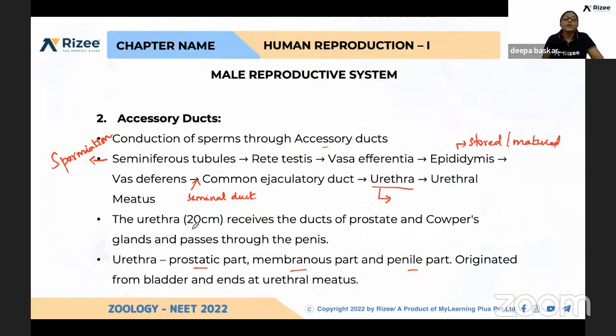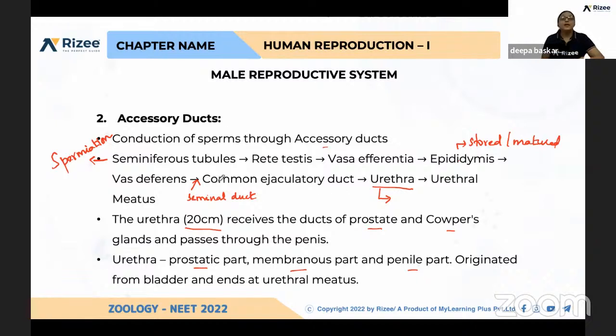And what is the length of the urethra? 20 centimeters. And this urethra receives the ducts of the prostate gland and bulbourethral gland. So all the secretions of the prostate gland and Cowper's gland will be received by the urethra.